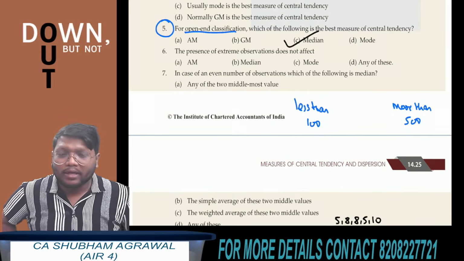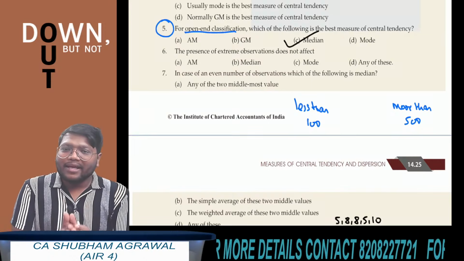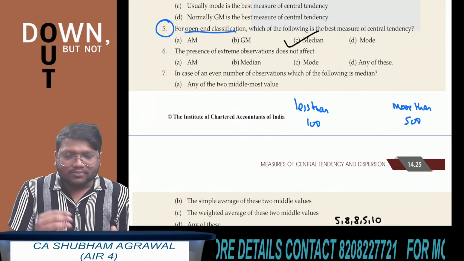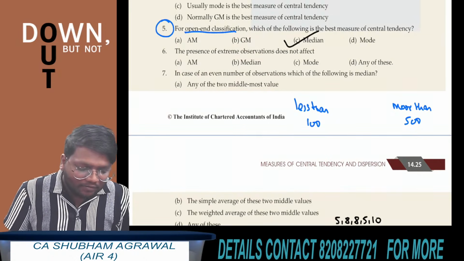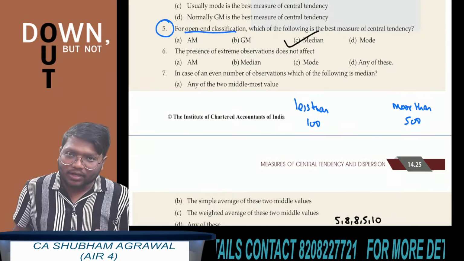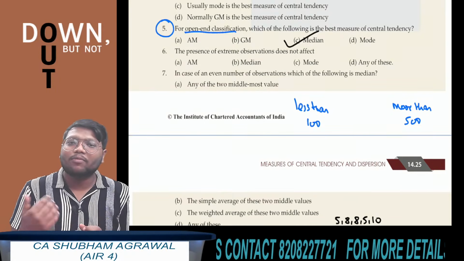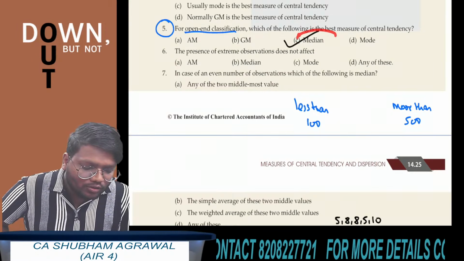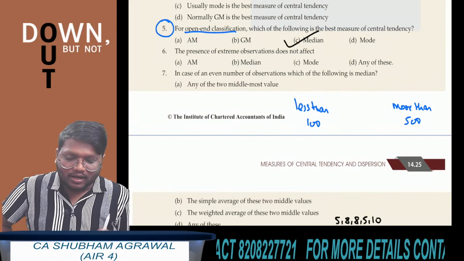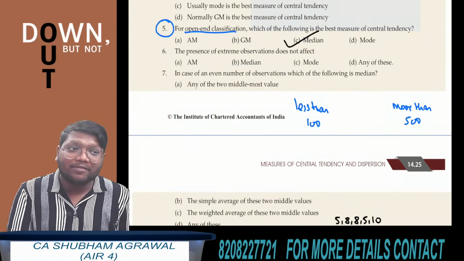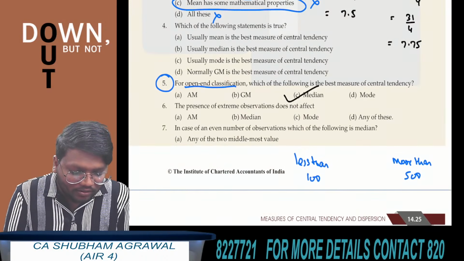Median. Okay. Because median is what? Median is the middlemost value. So when we are finding the median, we are not seeing the extreme observations. We are not concerned with the values of the extreme observations. So here you have to choose the answer as median. I hope all of you have understood why we are selecting the answer as median for question number 5.